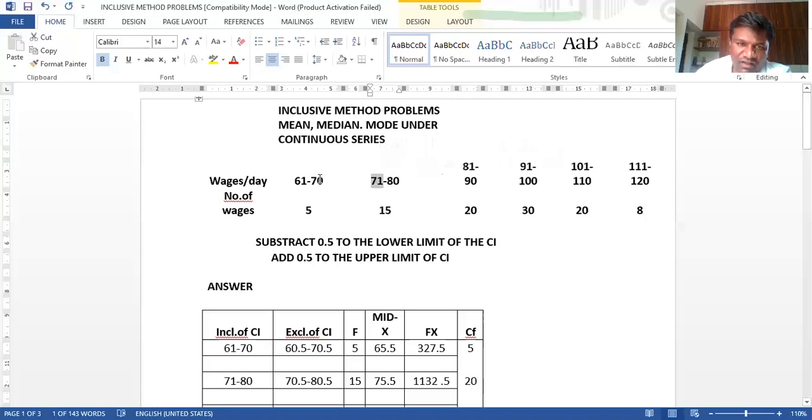Very simple. Look here: if it were 60 to 70, 70 to 80, 80 to 90, we don't have any problems.